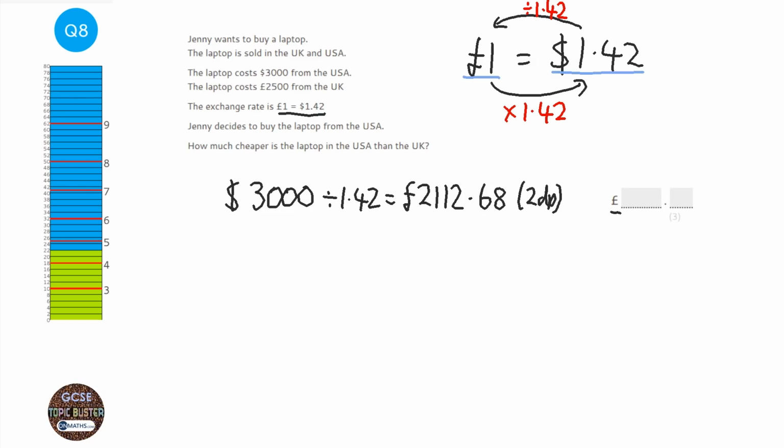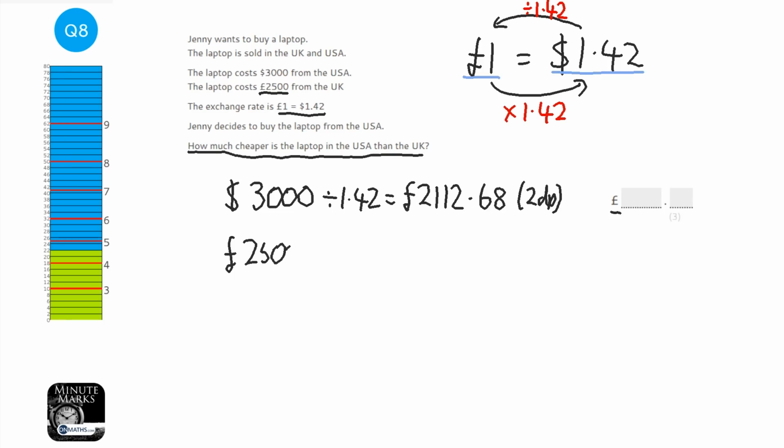So it says also that the laptop costs £2,500 in the UK, and how much cheaper is the laptop in the USA than the UK. So what we need to do now is £2,500, which is the price of the laptop in the UK, we're going to take away the £2,112.68.